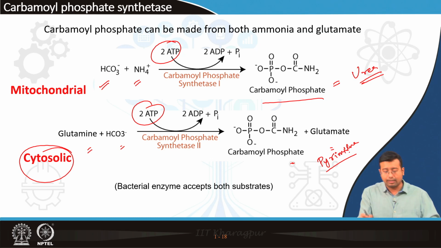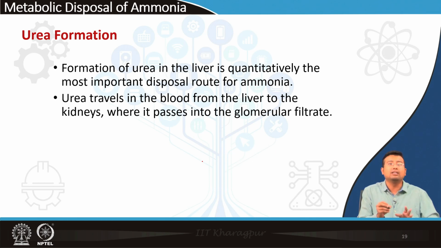We will discuss CPS2 in later classes on nucleotide metabolism, but for now we should know that the CPS1 enzyme is extremely important because it helps in urea formation.